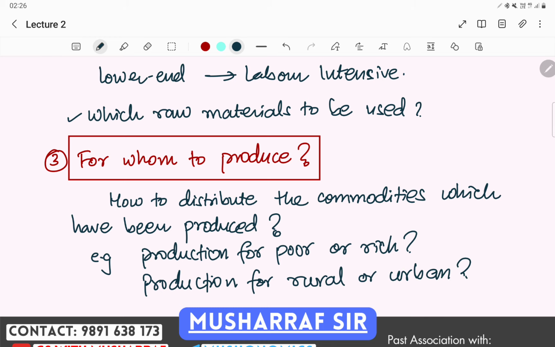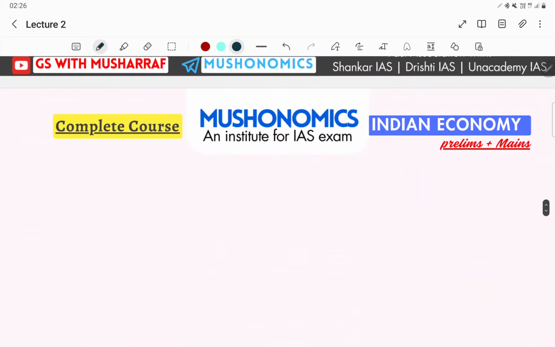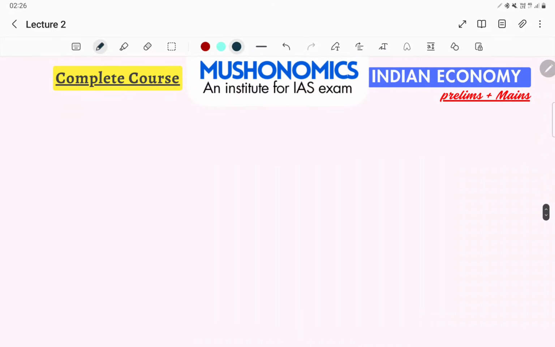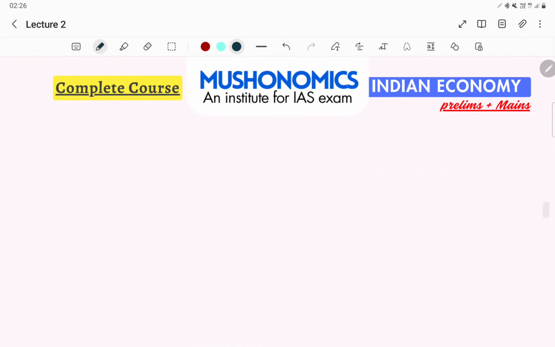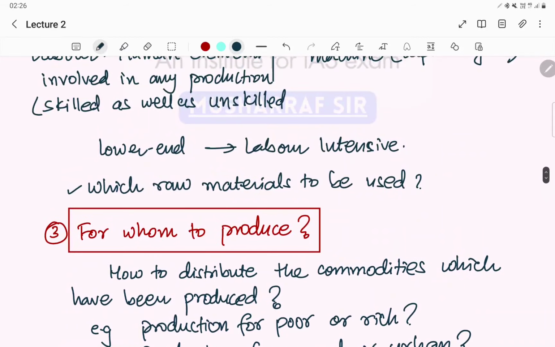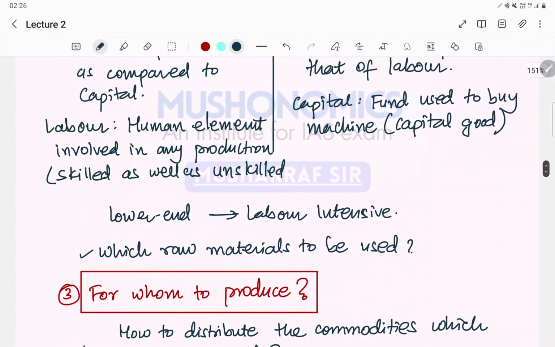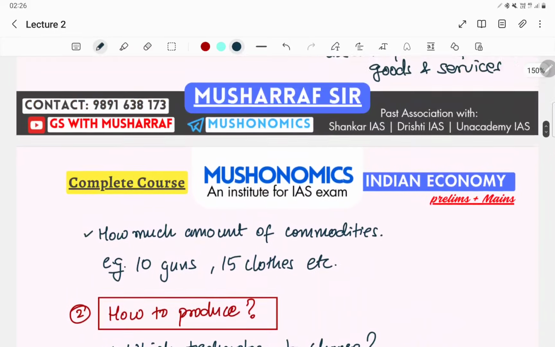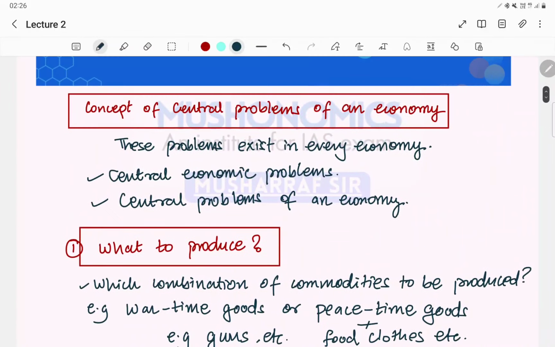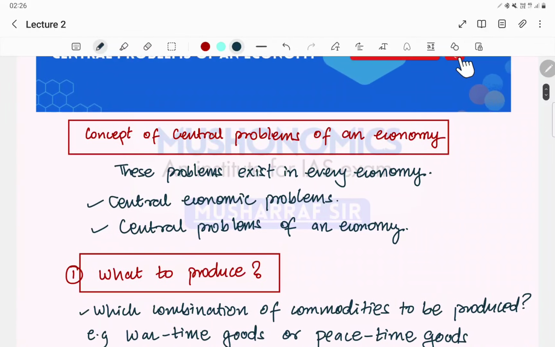These kind of questions will be dealt under this heading, for whom to produce. I will give you the idea. We will discuss in little more detail. But now these are the three questions that we have to discuss, the concept of central problems of an economy.